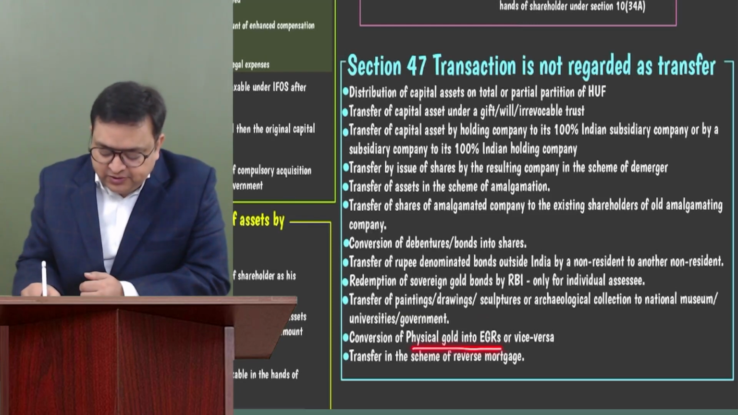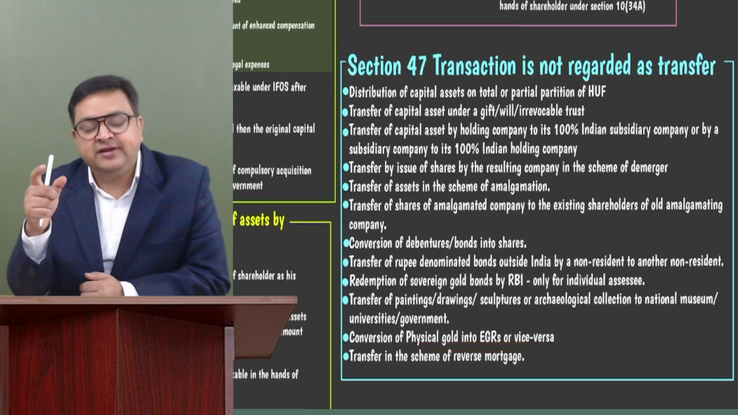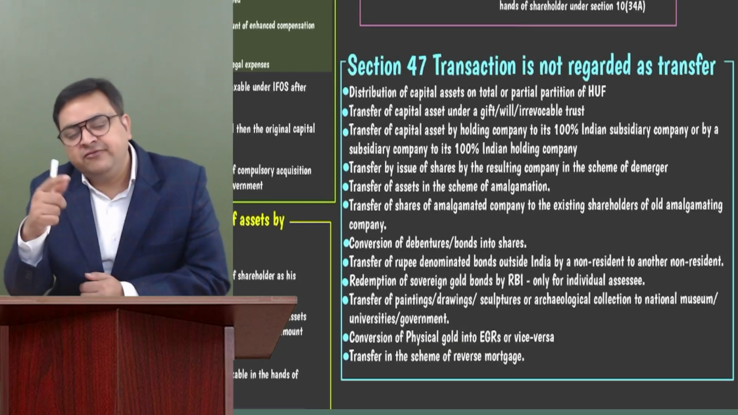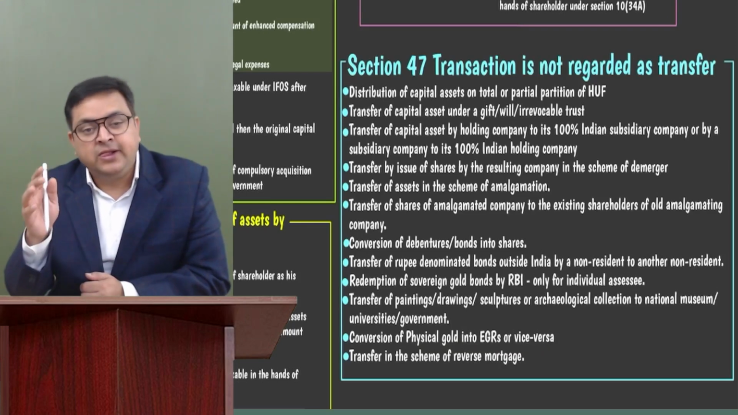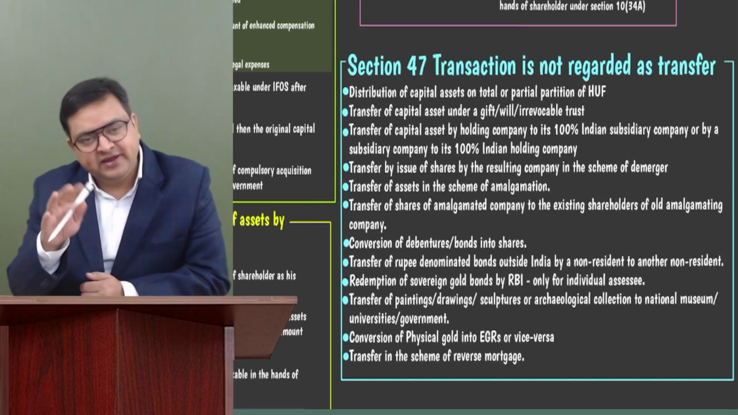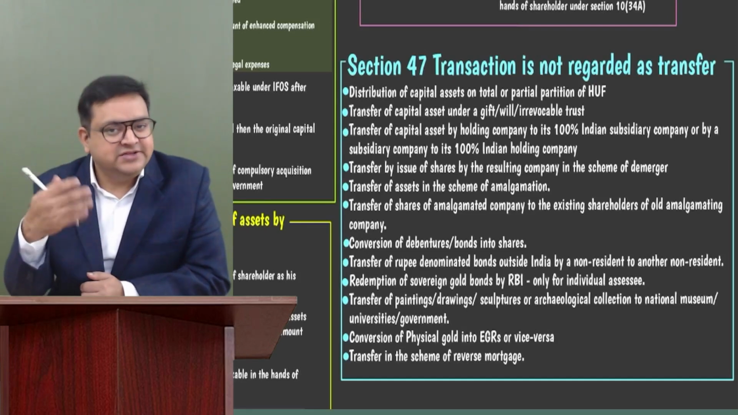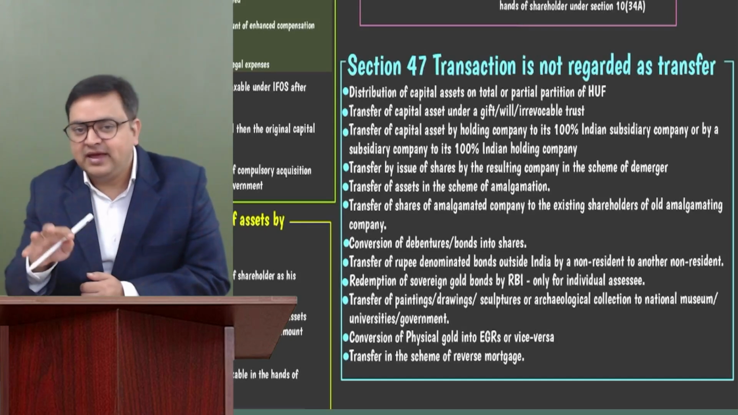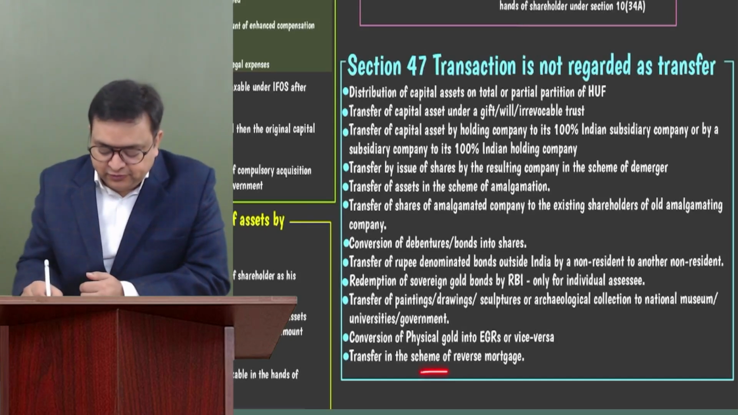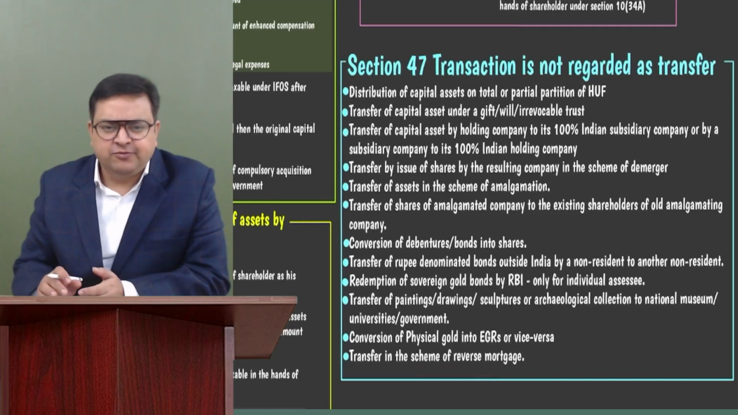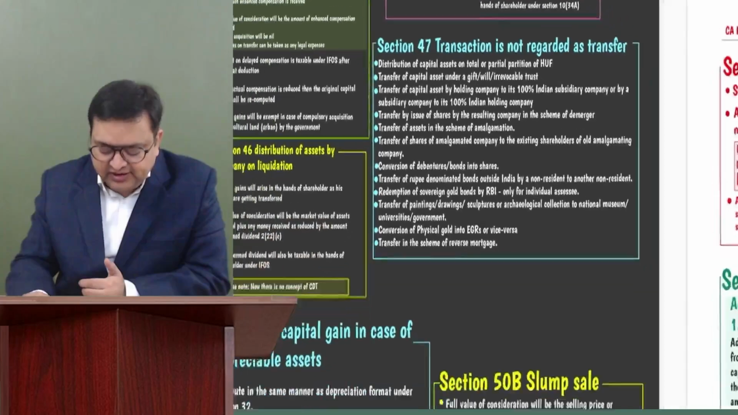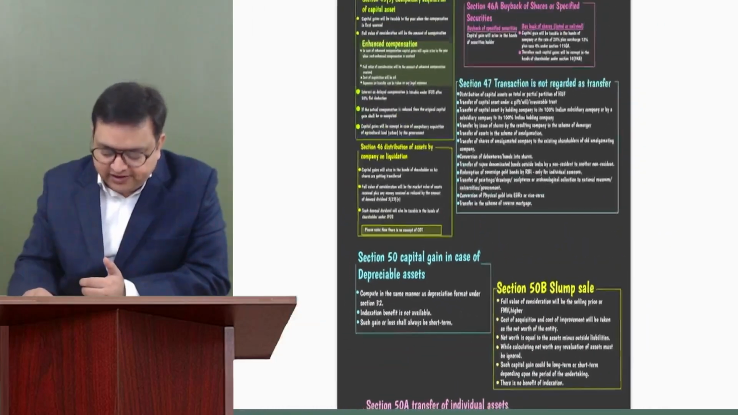Conversion of physical gold into EGR or vice versa. You understand, whenever physical gold is converted into electronic gold receipts, there would be no capital gain, or when electronic gold receipts are converted into physical gold, there would be no capital gain. But whenever you sell the physical gold directly, capital gain will arise. Whenever you sell the EGR, capital gain will arise. But on the conversion of physical gold into EGR or vice versa, capital gain will not arise. And also the transfer in case of reverse mortgage for senior citizens, whenever they transfer their asset in favor of a bank, etc. In case of reverse mortgage also, capital gain will not arise.